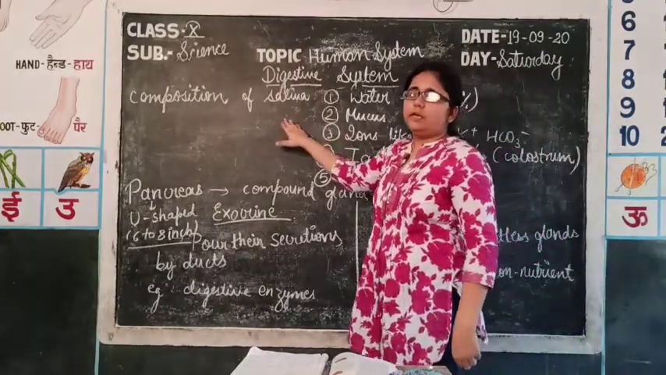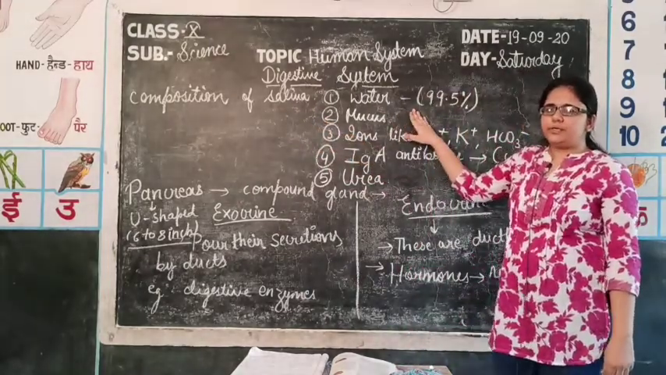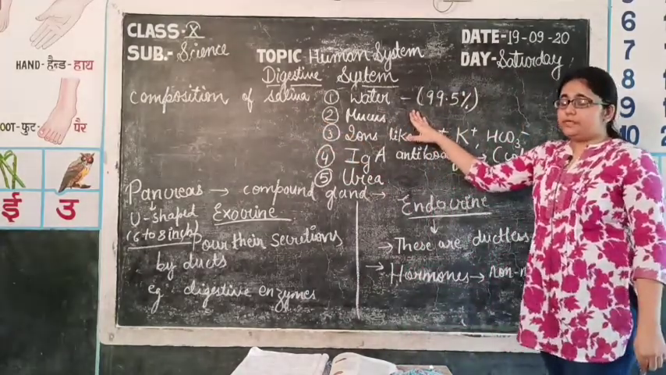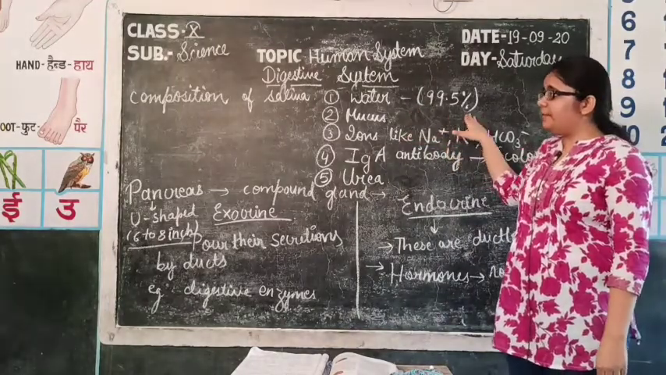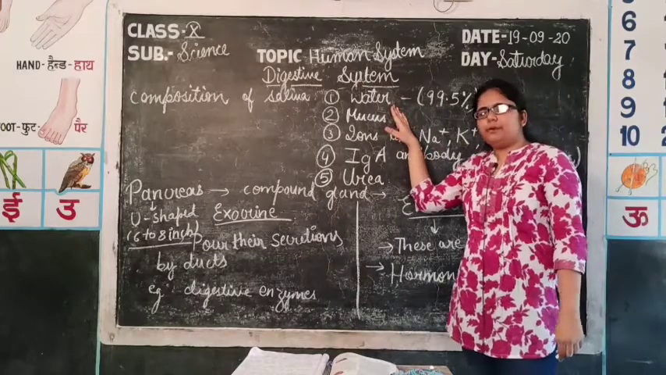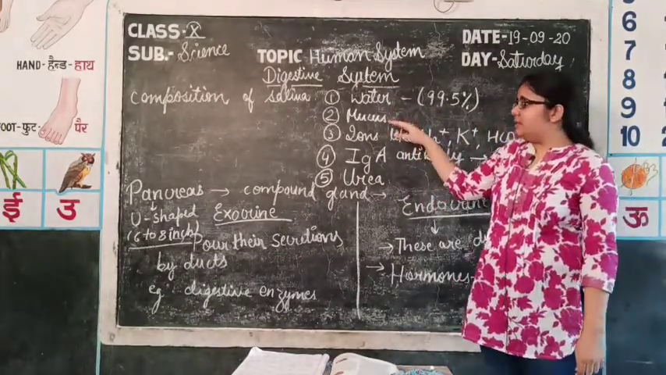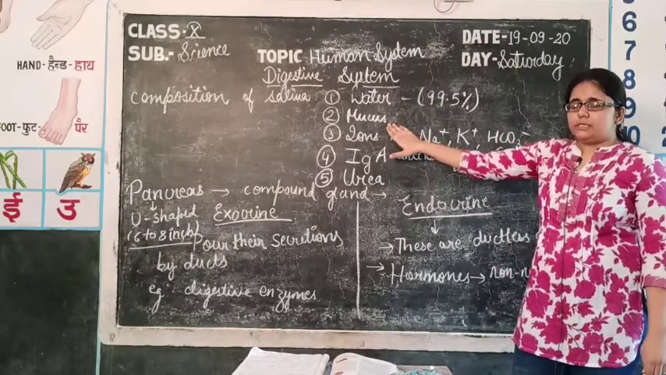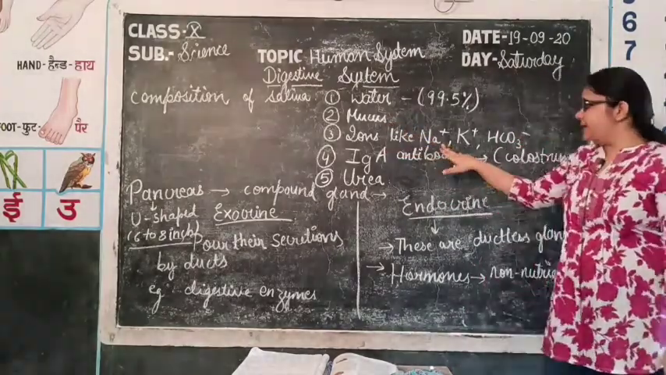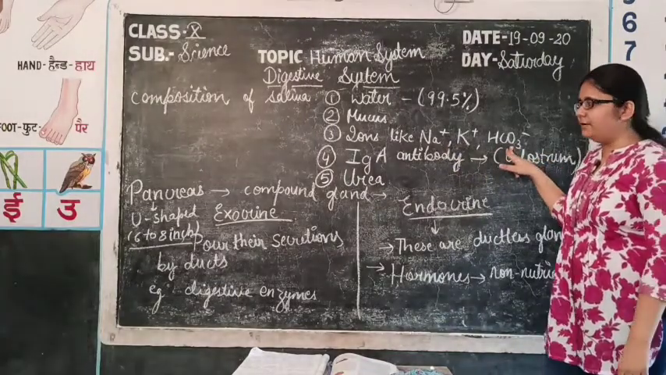Next topic is composition of saliva. First of all, the main composition of saliva is water. Approximately 99.5% of saliva is made up of only water, that is the liquid part of saliva. Second one is the sticky mucosa. So, second part is mucus. Some ions like potassium ion, sodium ion and hydrogen carbonate are also present in the saliva.